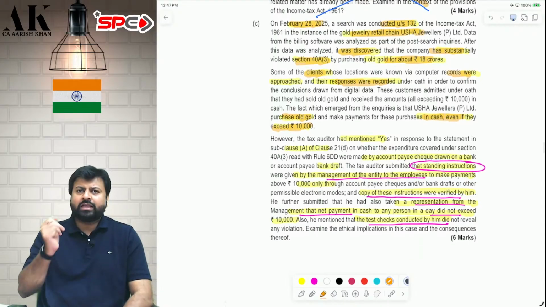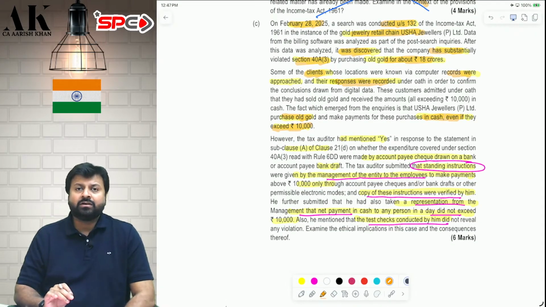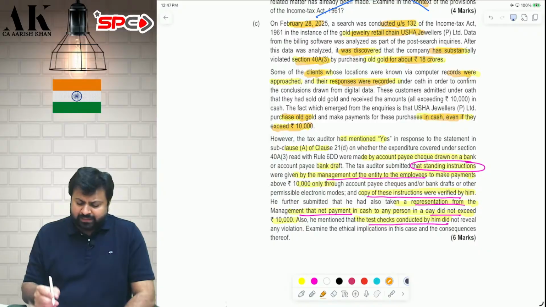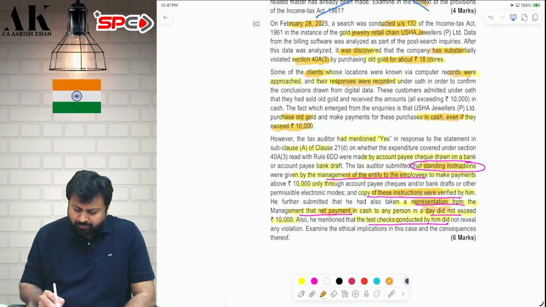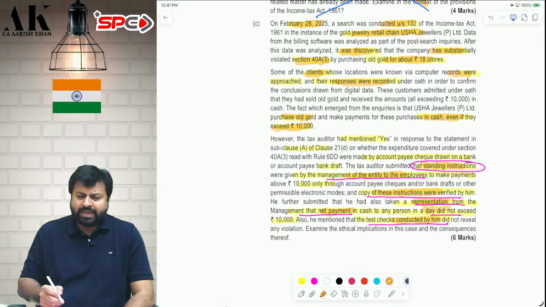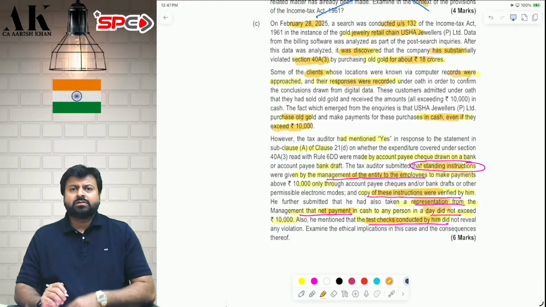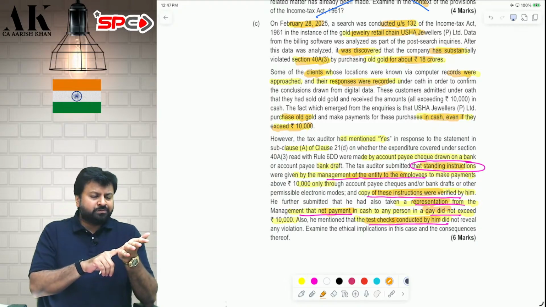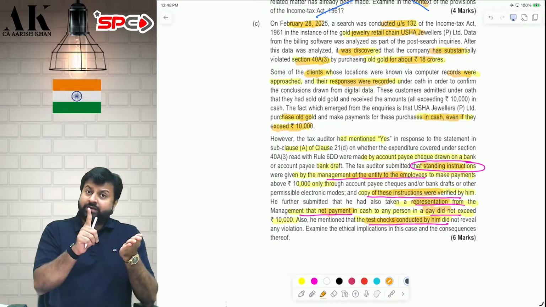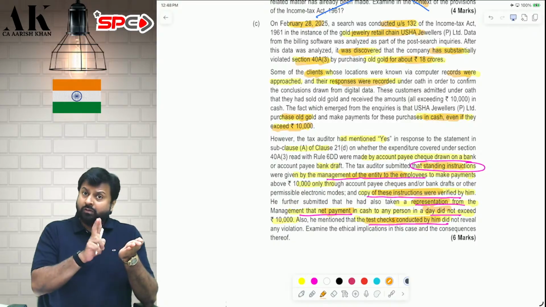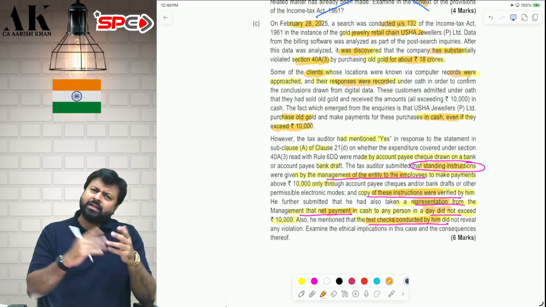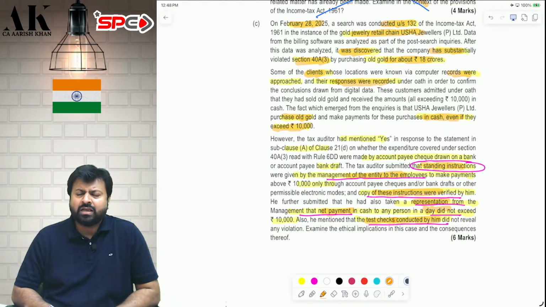When we ask the chartered accountant what the hell you have done, he has reported in the Form 3CD that I have taken the management instruction. Management has given me a representation letter that they have not made payment in excess of 10,000 rupees. I have also done a test check. I have not found anything. You have taken management representation that no payments are made for more than 10,000 rupees. You have taken an instruction from the management that we have given strict instruction to the employees not to make payment of more than 10,000 rupees in cash. You have also done a test check. You have not found a single payment of more than 10,000. That is the reason I have not qualified. This is the argument of the assessee, of the chartered accountant.